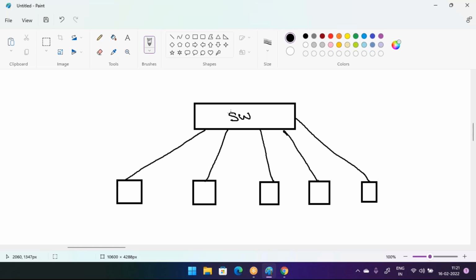In a basic model switch, a Cisco basic model switch, we can connect up to 24 computers, or you can say 24 devices, to one switch.